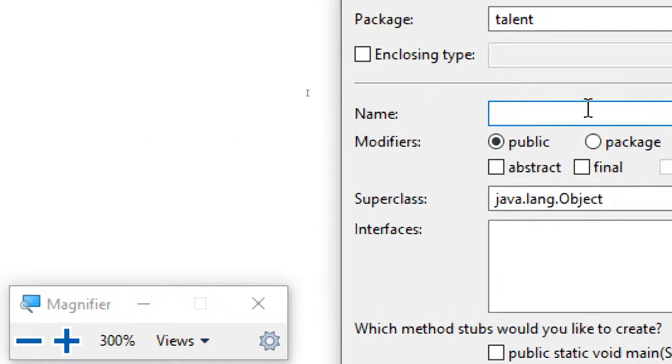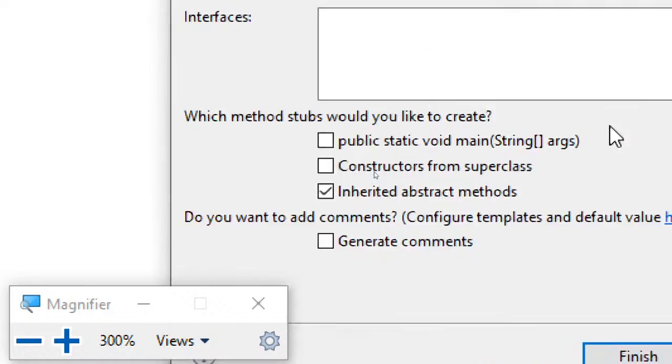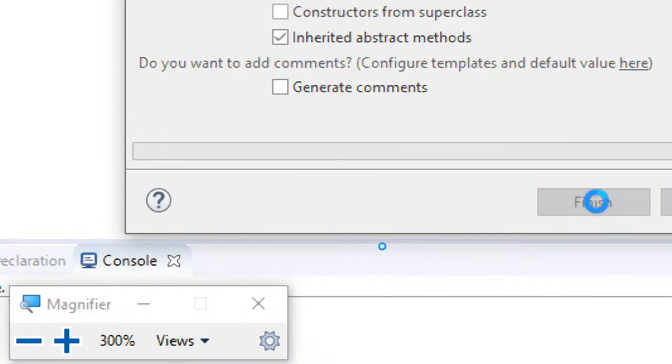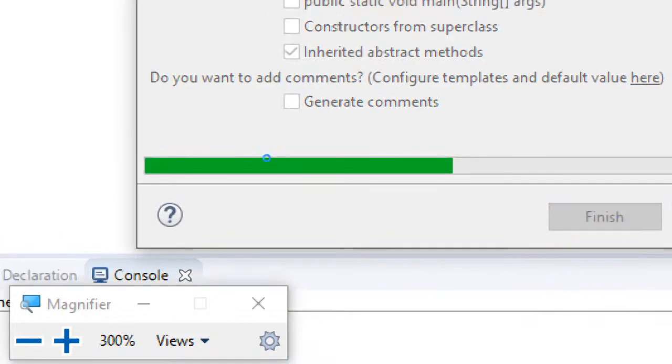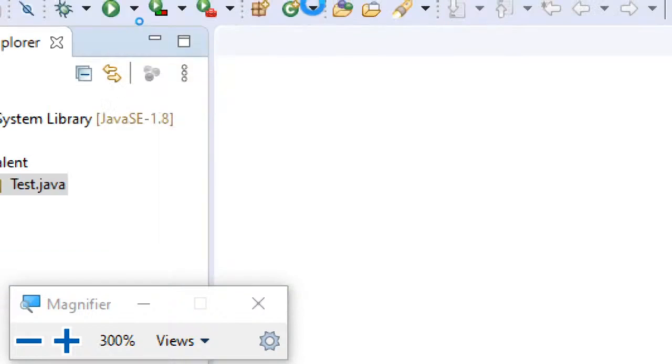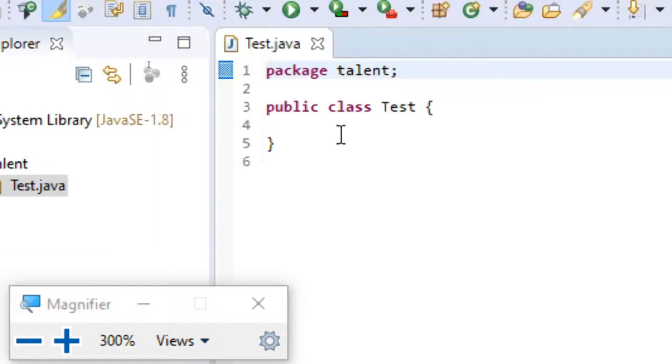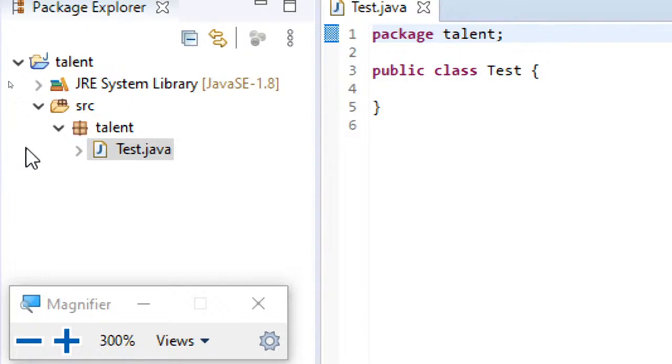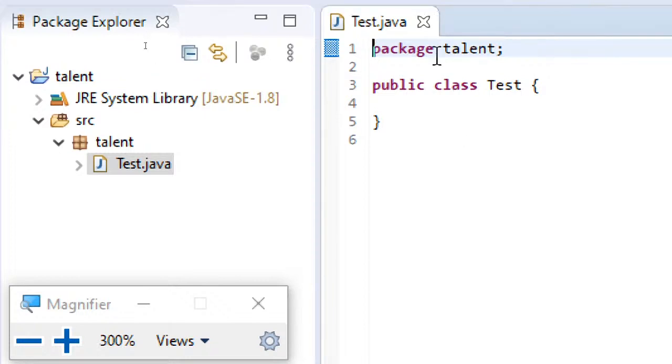Let me name this test and click finish. Class test is created here. Let's discuss packages later. Right now, don't worry about that.